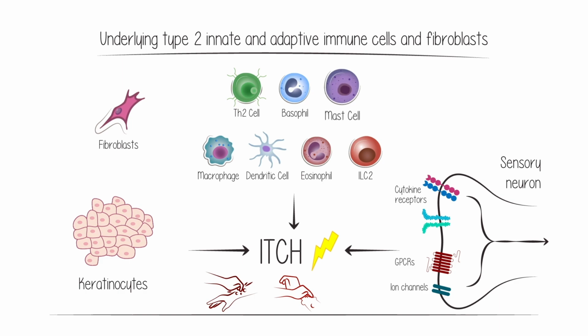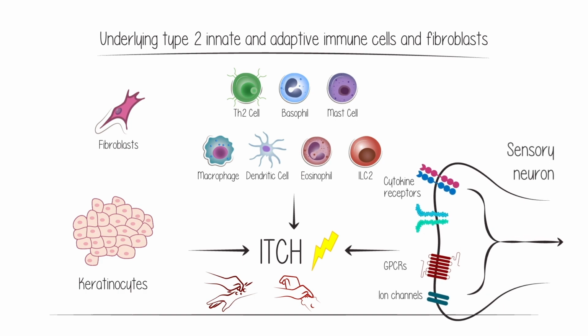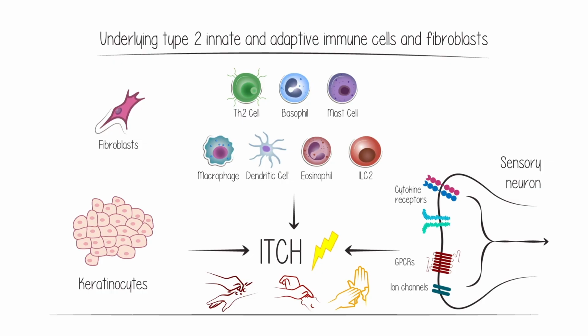Similar crosstalk between mast cells, eosinophils, and sensory neurons also have been implicated in CSU.